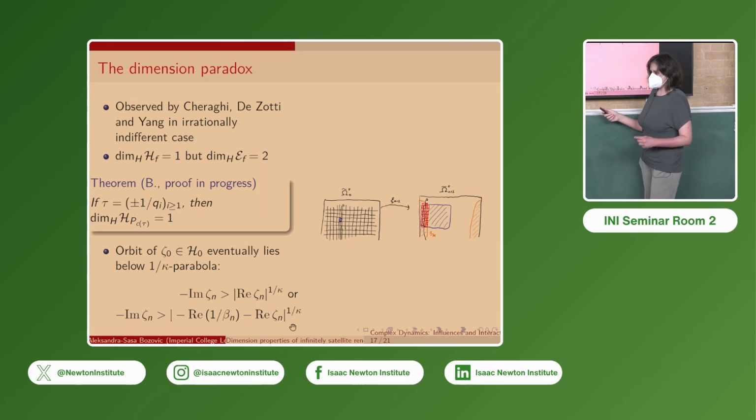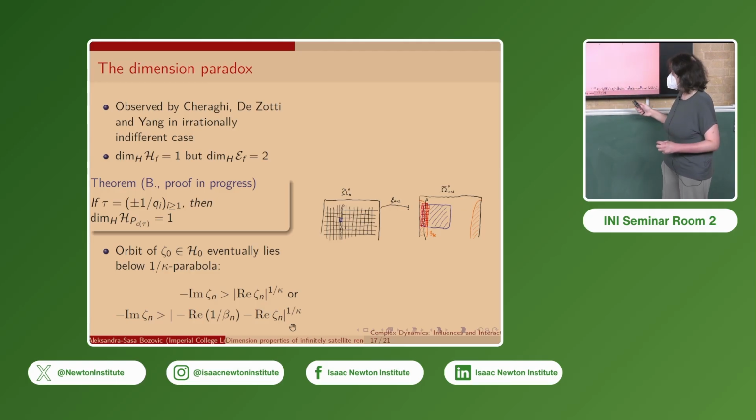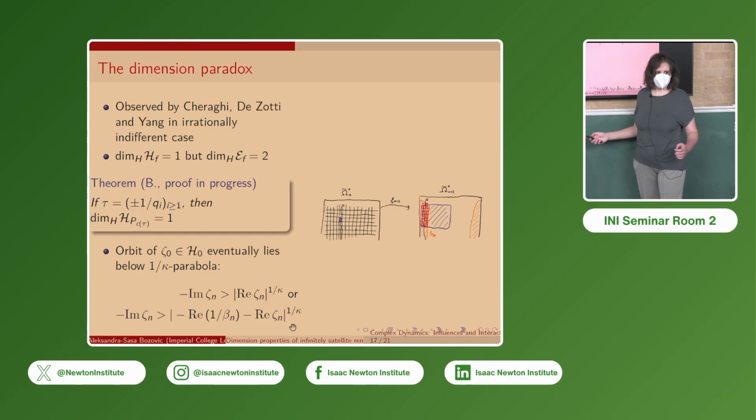If we take the image of one of these covering boxes under the inverse of the two coordinate on the next level, we can use it to thin out the coverings by only taking boxes on the grid which intersect the area below the kappa parabola. This is just a very vague sketch of the proof.